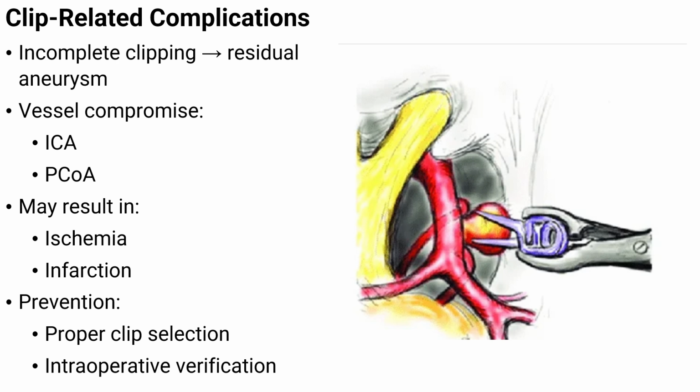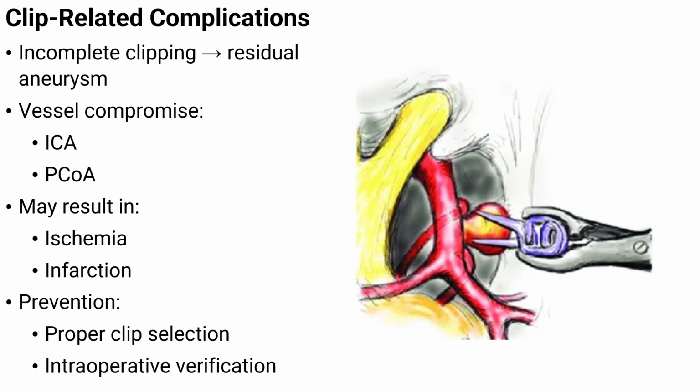Incomplete clipping happens when the aneurysm is not fully closed off. Blood can still enter a small remaining opening within the aneurysm sac, leaving a residual cavity behind. That residual aneurysm may stay stable, or it may later grow, and in some cases, it can increase the risk of future rupture if not identified early.